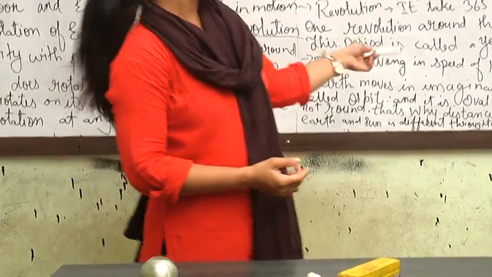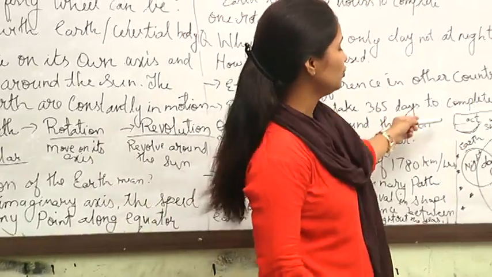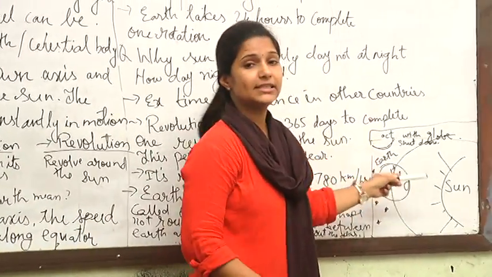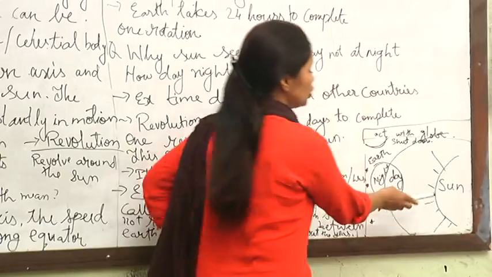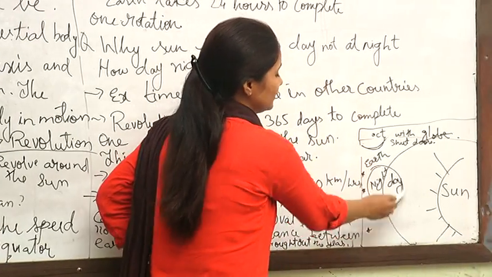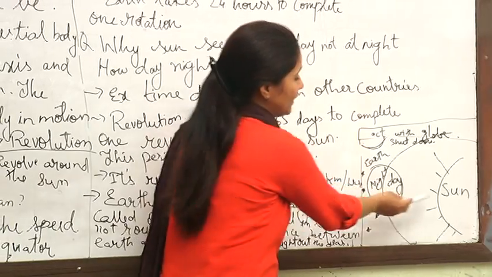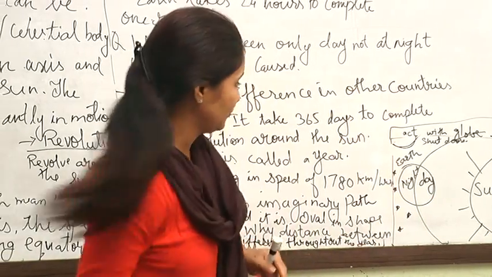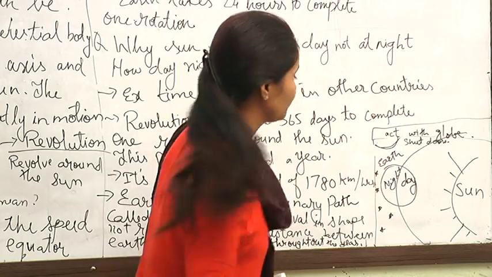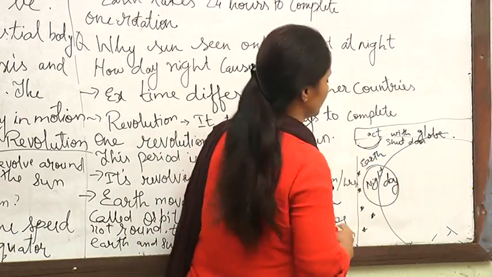So in this activity you can use the torchlight as the sun, and you can take the globe as the earth. So what happened? Suppose I draw it again for you. Take this as a torchlight.